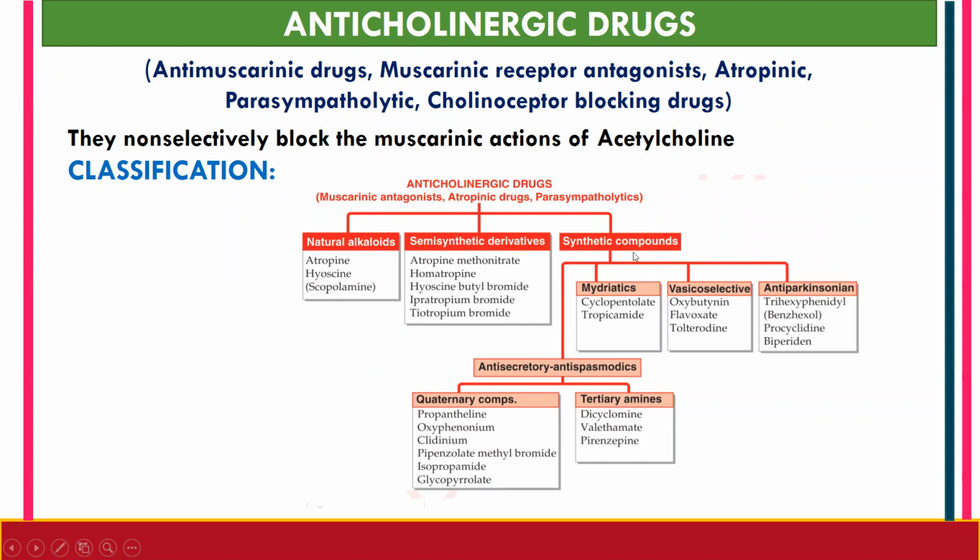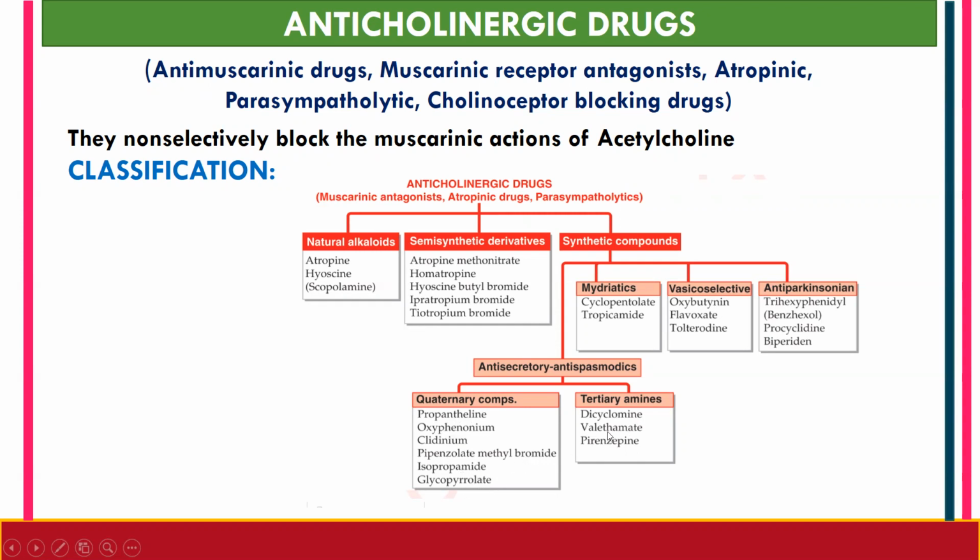Third category is synthetic compounds, and these are further classified into four categories according to therapeutic uses. First is antisecretory and antispasmodic quaternary compounds. Examples: propantheline, oxyphenonium, clidinium, pipenzolate methylbromide, isopropamide, glycopyrrolate.